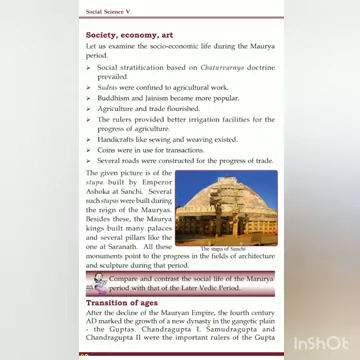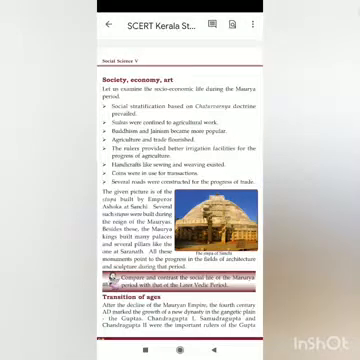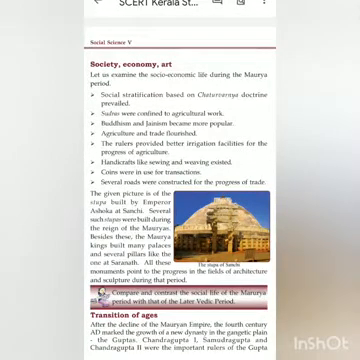Let's examine the socio-economic life during the Maurya period. In the last class, we discussed the Maurya dynasty, or Maurya period. Let's examine the socio-economic life during that period. Social stratification based on the Chaturvarnya doctrine prevailed.